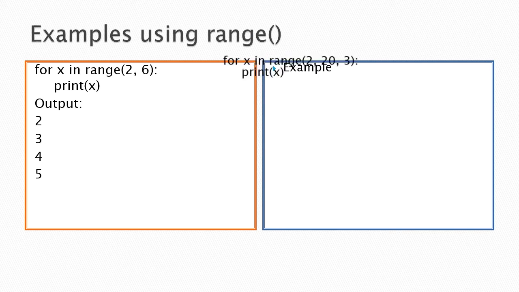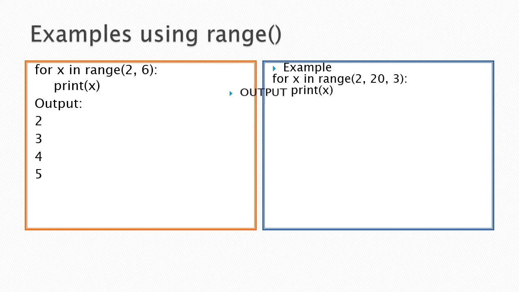Another example here: for x in range(2, 20, 3). Here the start value is 2 and the end value is 20 minus 1, which is 19. So the values 2 to 19 will be generated, but the step value given is 3, so values are skipped.